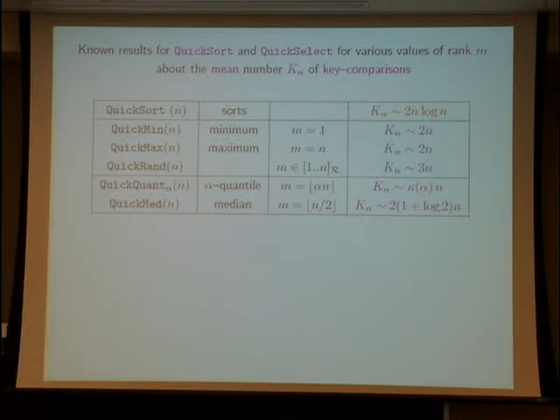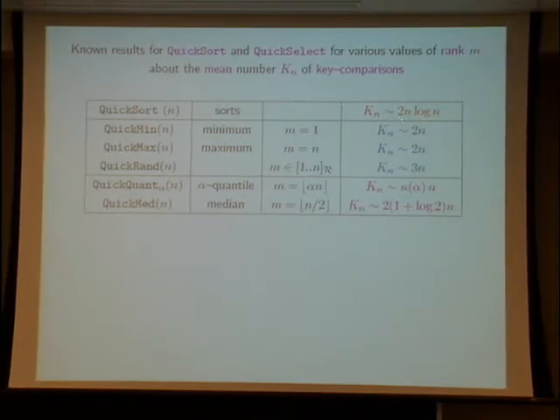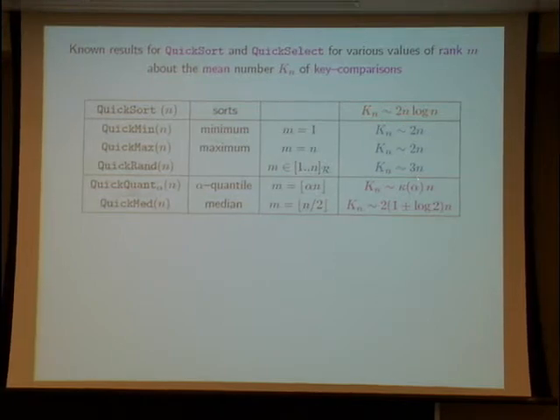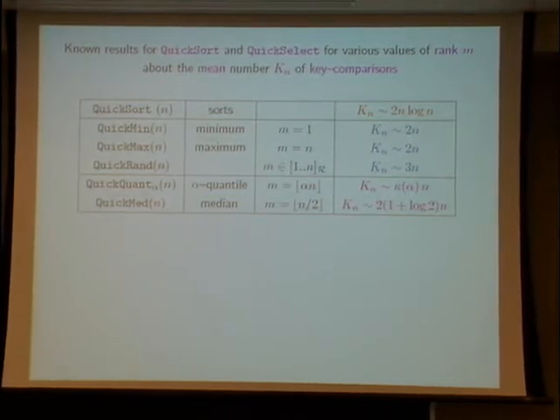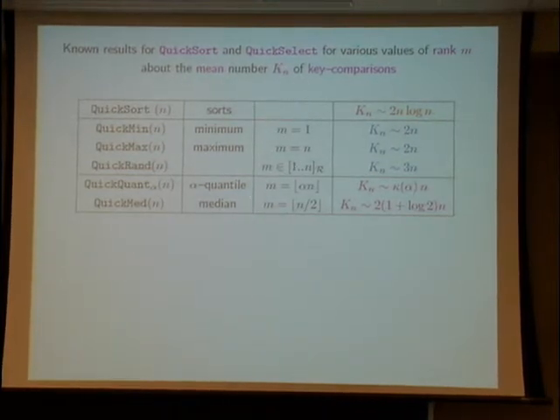And so the mean number of key comparisons here is known. You see here that quickselect is of order n, not of order n log n as quicksort, but just of order n. And of course, the constant here depends on the value of m.